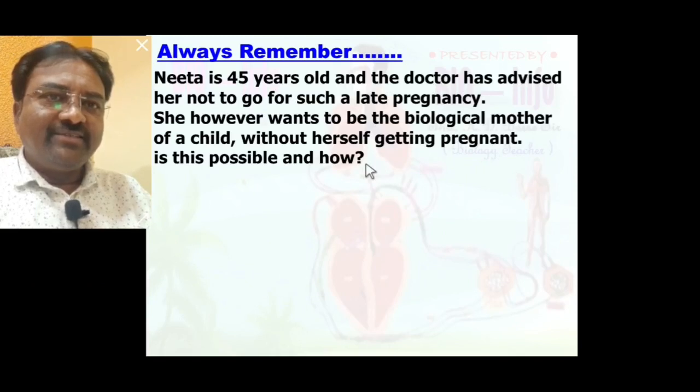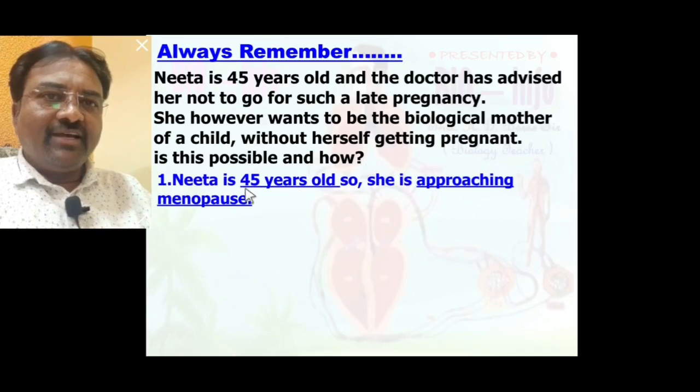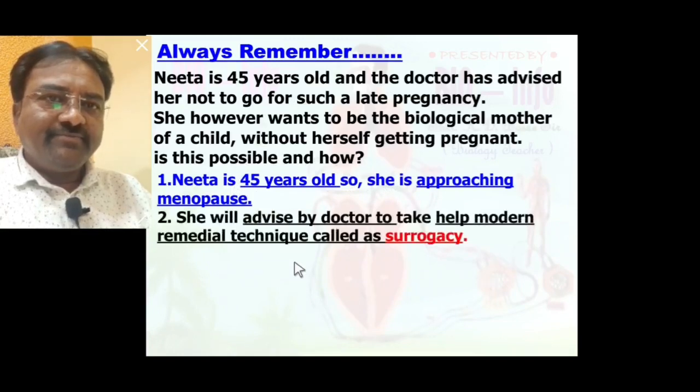Yes. Nita is 45 years old, so she is approaching menopause. Menopause occurs at 45 to 55 years of age.